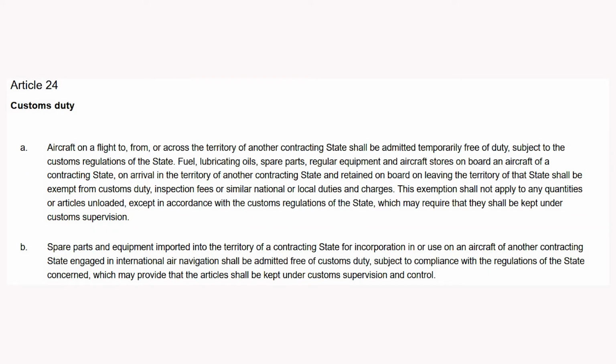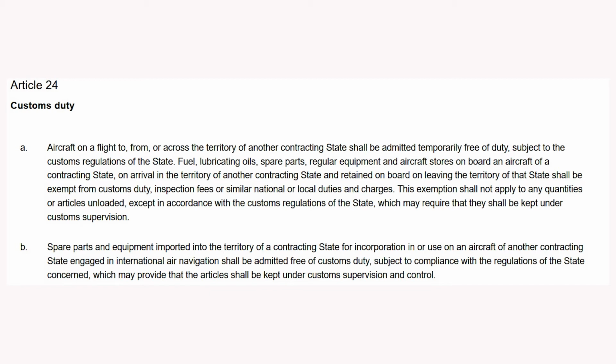Article 24. Customs duty. Aircraft on a flight to, from, or across the territory of another contracting state shall be admitted temporarily free of duty, subject to the customs regulations of the state. Fuel, lubricating oils, spare parts, regular equipment and aircraft stores on board an aircraft of a contracting state, on arrival in the territory of another contracting state and retained on board on leaving the territory of that state shall be exempt from customs duty, inspection fees or similar national or local duties and charges. This exemption shall not apply to any quantities or articles unloaded, except in accordance with the customs regulations of the state, which may require that they shall be kept under customs supervision.